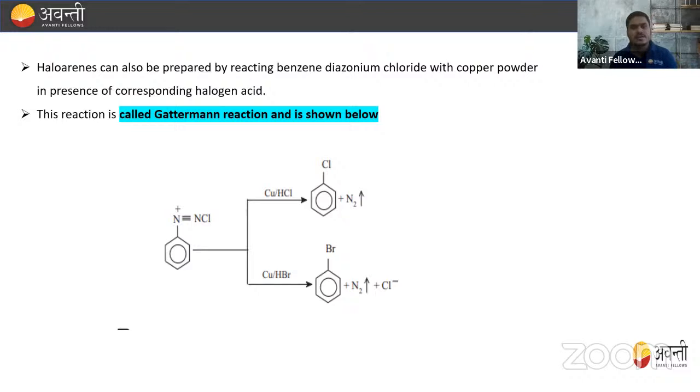So haloarenes can also be prepared by reacting benzene diazonium chloride with copper powder in the presence of the corresponding halogen acid. So this reaction is called the Gattermann reaction, as we can see here, right? So these two reactions are known as the Gattermann reaction.